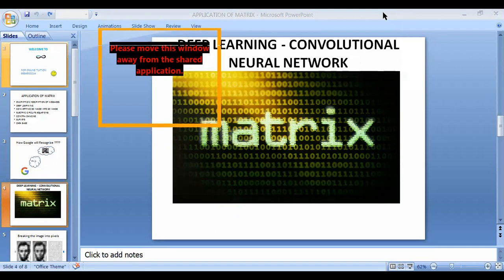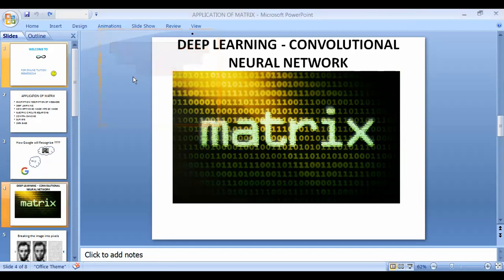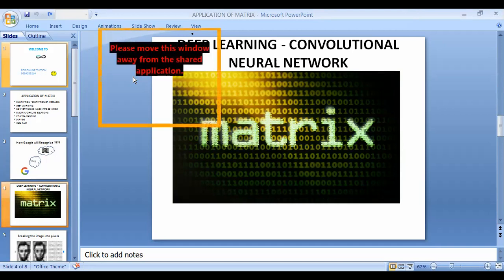The first thing is you have to break down the picture into bits, into ones and zeros. There is a concept called deep learning that uses the convolutional neural network algorithm. What we will do is take a picture of an object and feed it to the algorithm, and then the algorithm will classify whether the given one is a human or animal or bird, or this person or that person. That is the problem of this convolutional neural network algorithm.